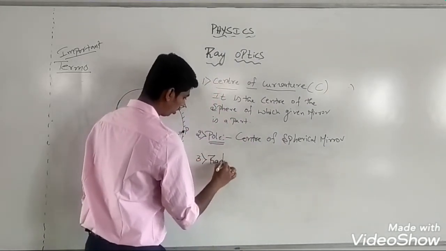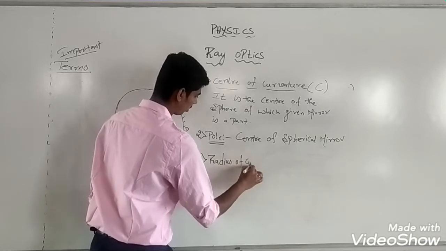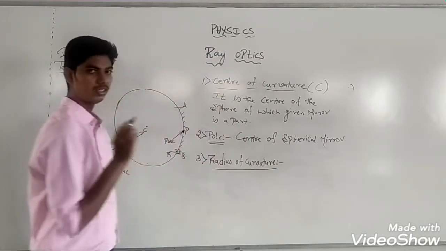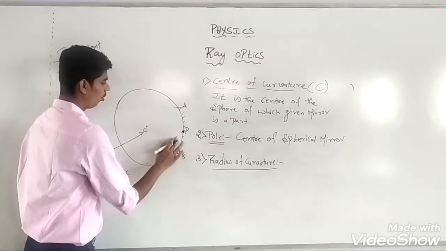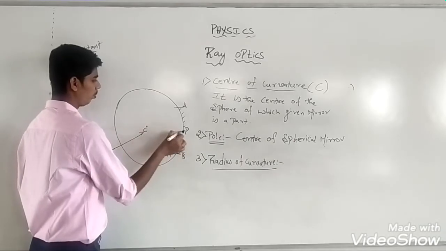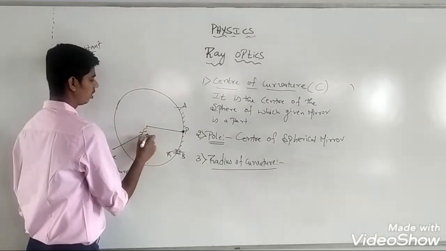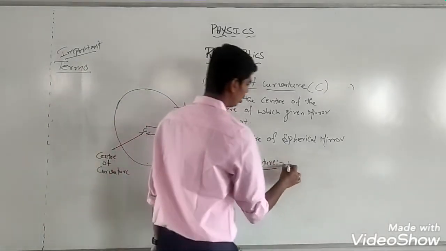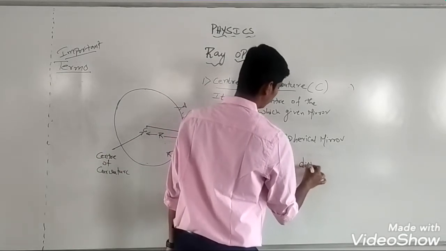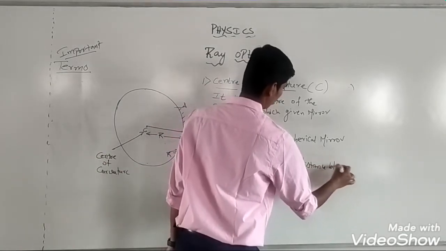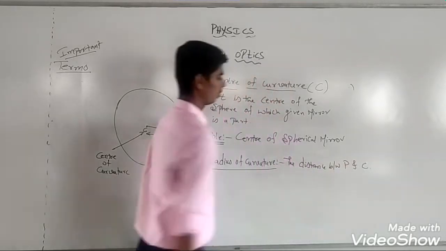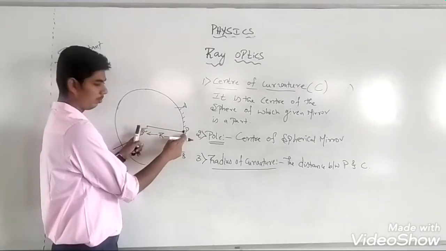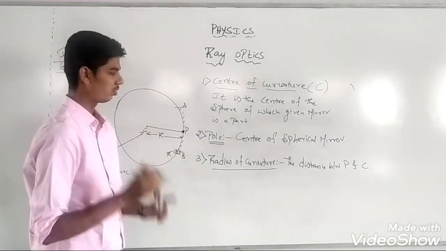Next, you need to understand what is meant by radius of curvature. Radius of curvature is just the distance between the pole and the center of curvature. Pole in the center of curvature ಮಧ್ಯೆ ಇರೋ ಡಿಸ್ಟೆನ್ಸ್ ನಾವು radius of curvature ಅಂತ ಕರೀತೀವಿ. Radius of curvature is the distance between pole and center of curvature of the mirror.